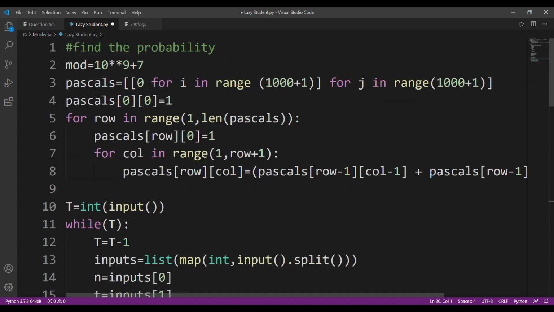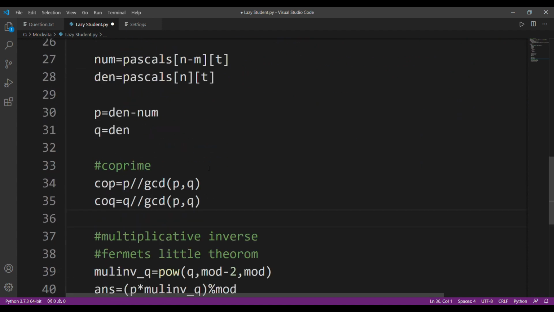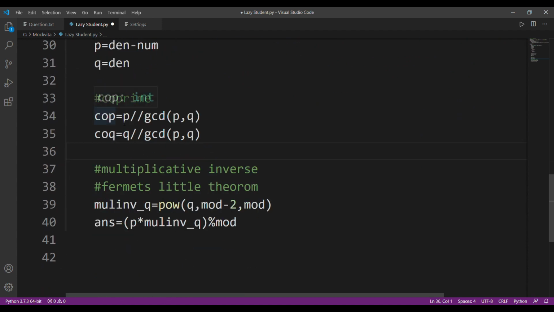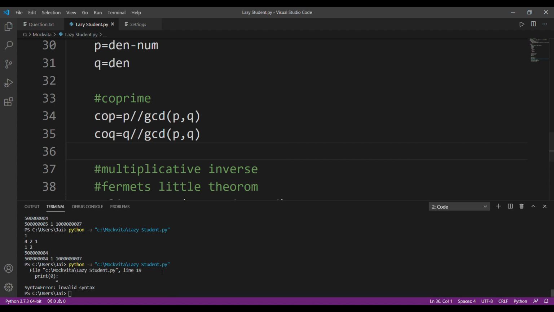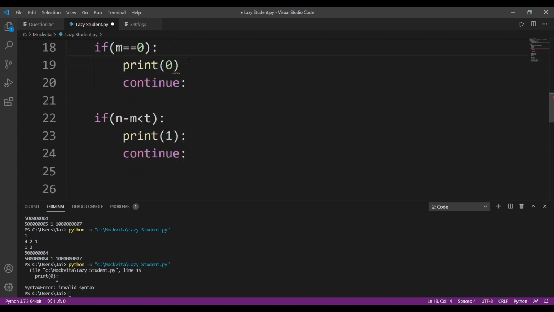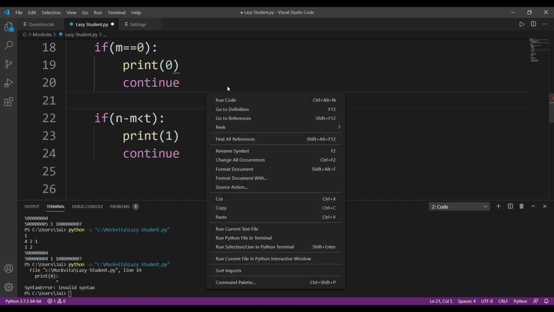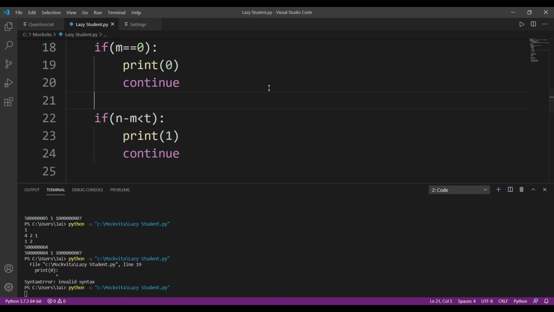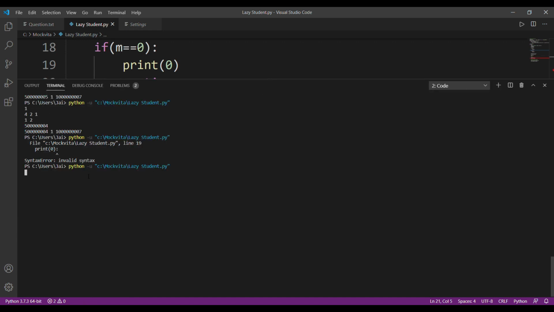We have calculated the Pascal's triangle, we have taken the input, everything is done. We have calculated the co-prime, but I'm storing this in COP, COQ. I'll just take it in CO, and here also COP, and alright, everything is clear. Great. Now let's try to run this code. Am I getting any errors? Yes, I'm getting invalid syntax on print 0. I'll try to run again. Successfully, no errors. We have one test case, the values 4, 2 and 1.